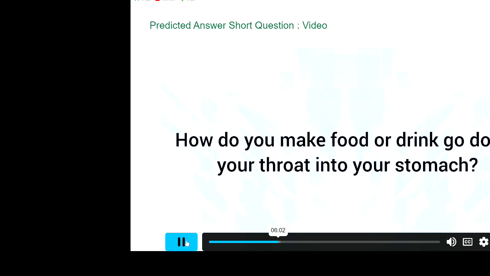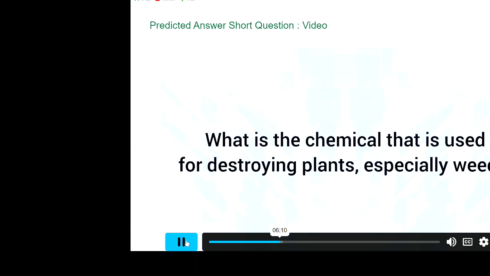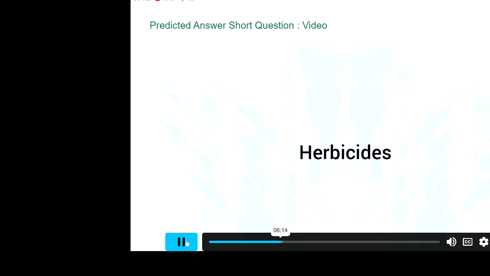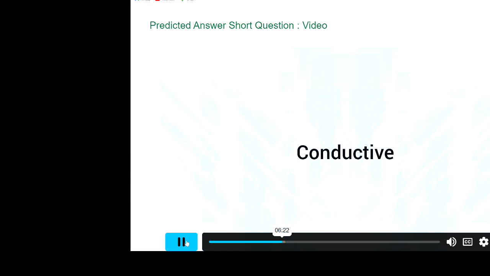How do you make food or drink go down your throat into your stomach? Swallow. What is the chemical that is used for destroying plants, especially weeds? Herbicides. How do we describe materials that are able to conduct electricity? Conductive.